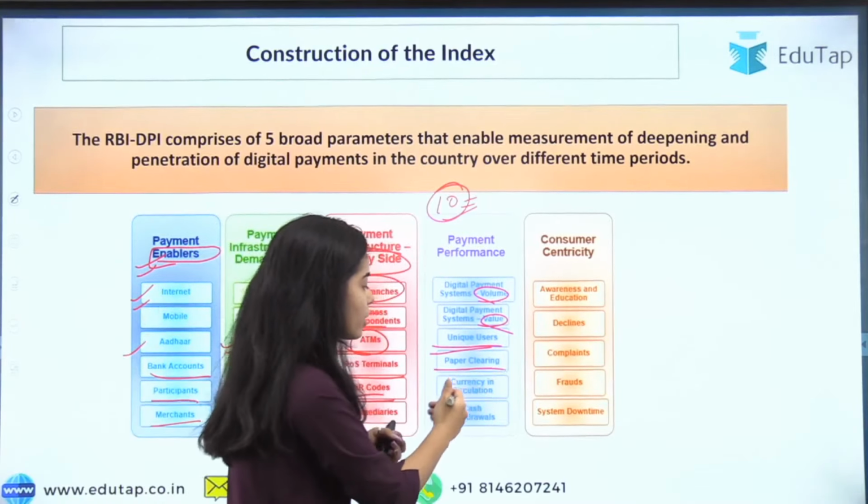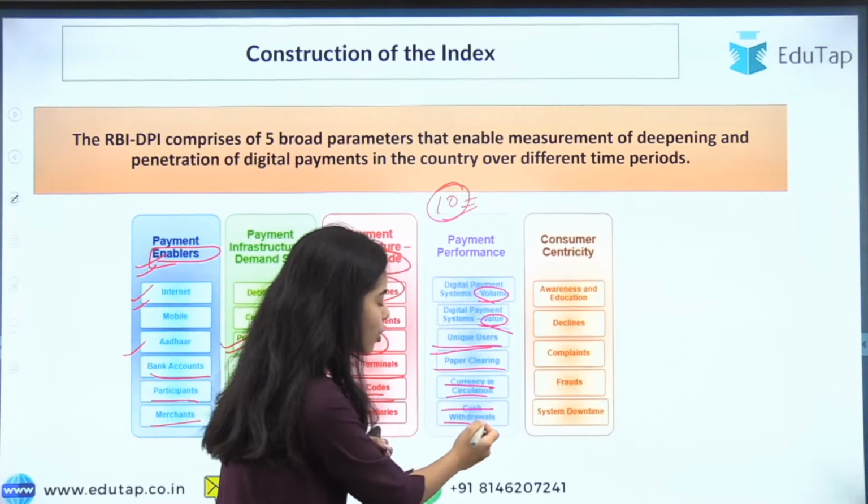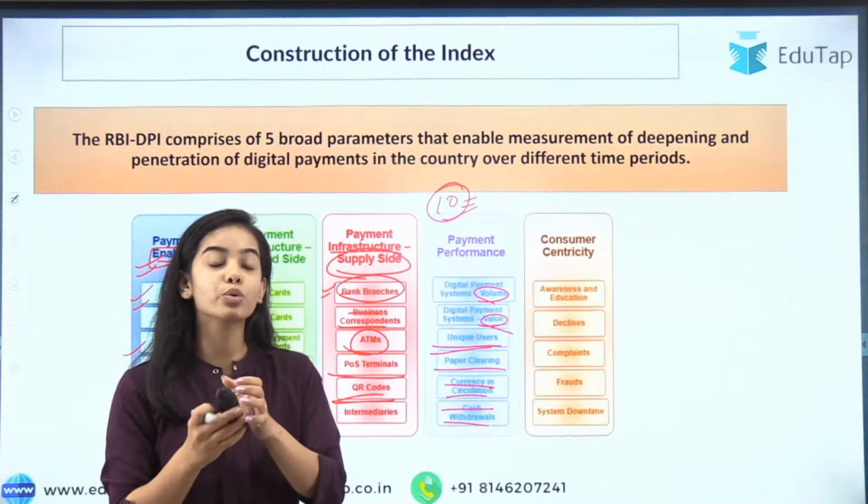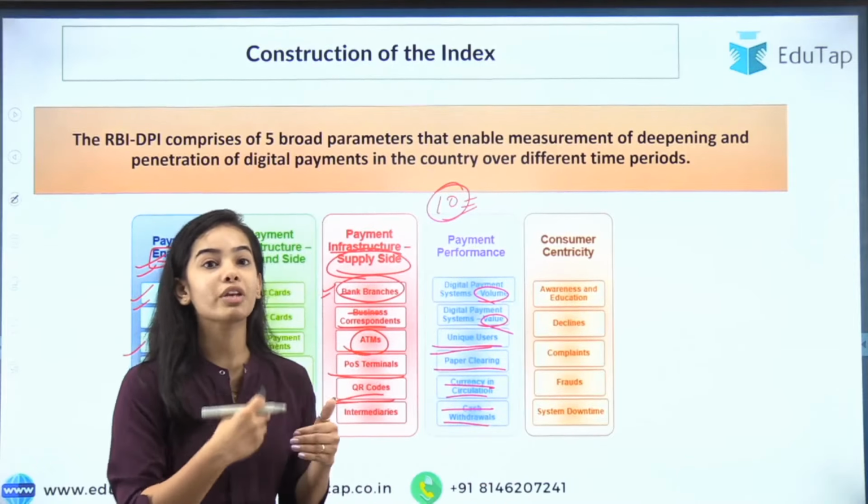Then the paper clearing, the currency in circulation, and the cash withdrawals show how much people are using cash. If they are using cash, they are using less of the digital payments. So that also we have to see.